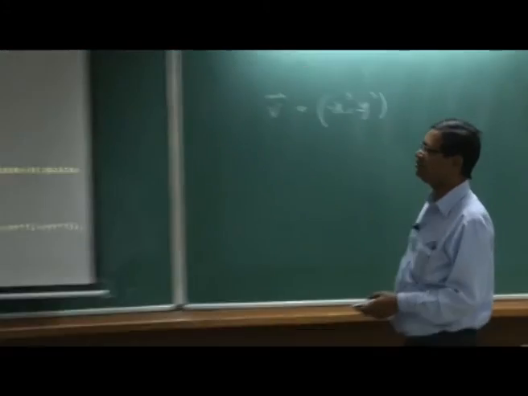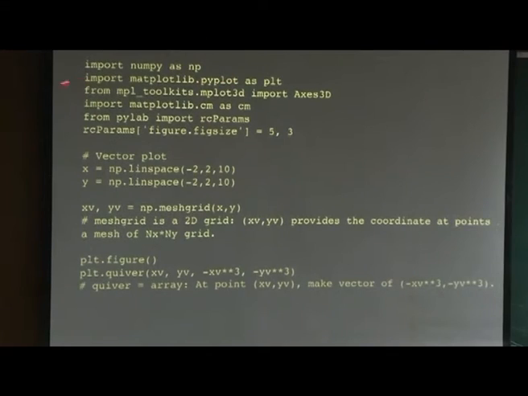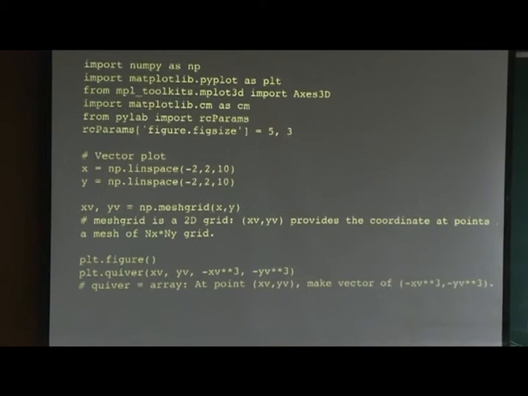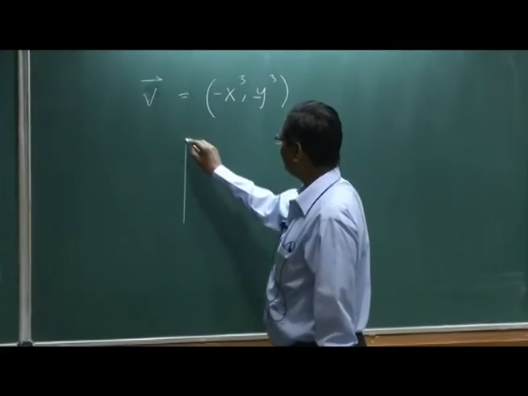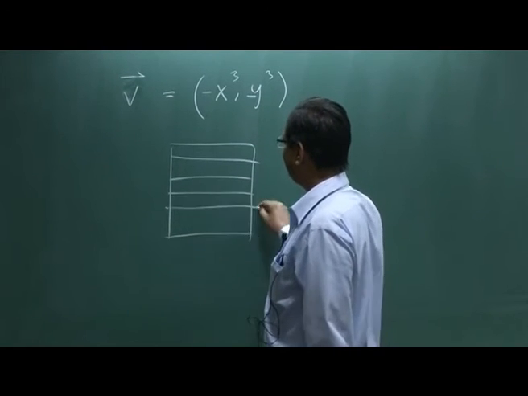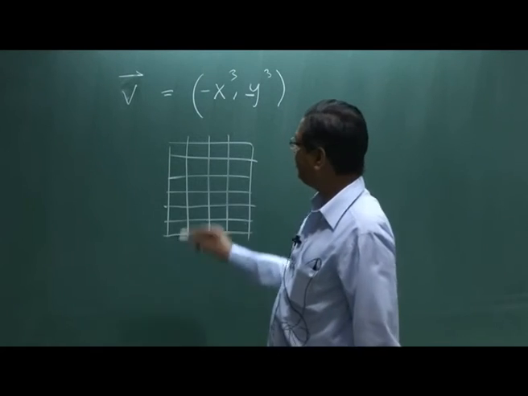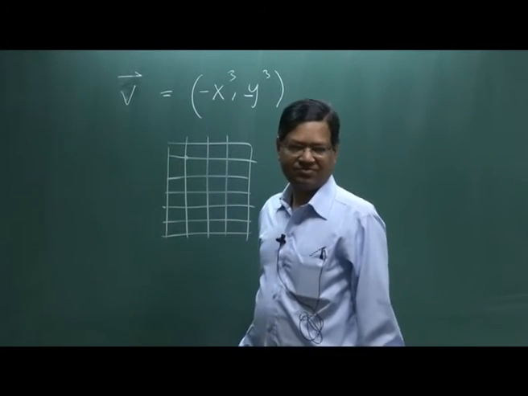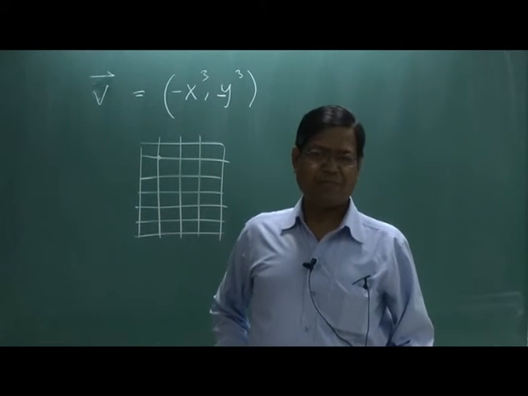So, let us see how to do it. Most of it is the same. I do not need these two lines for this figure, but again the copy paste has come. I want the figure size to be 5,3. Now, I want to make a mesh. So, in 2D plots for vectors we will make a mesh. A mesh is a grid, it just is a grid, okay. Now, each point will correspond to some x and y coordinate, right, and Python will put a vector at that point.